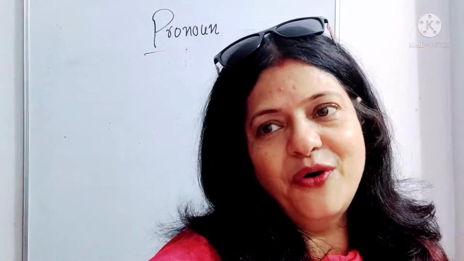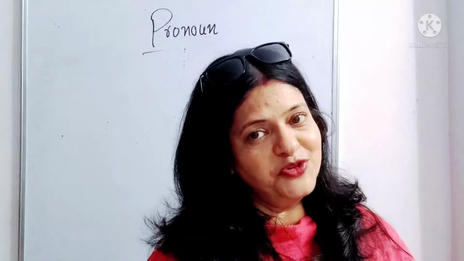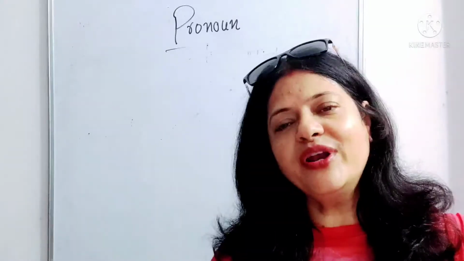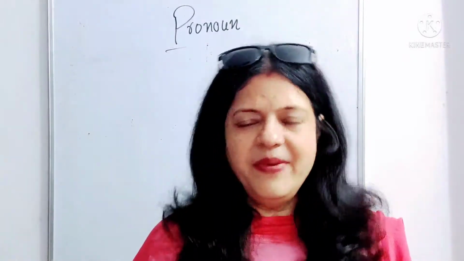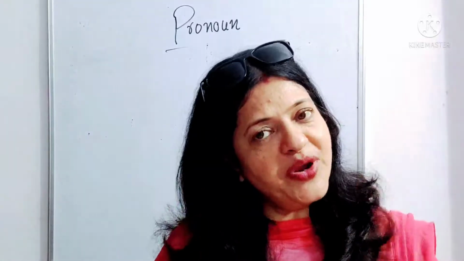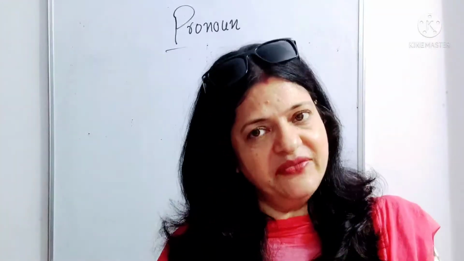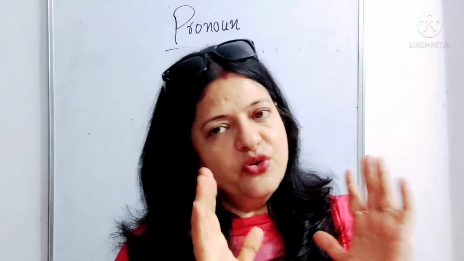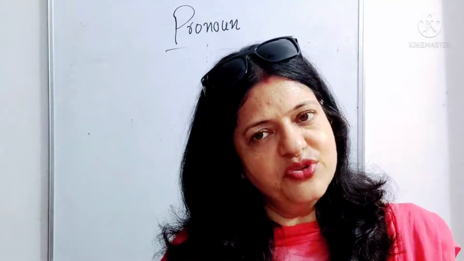Now it can be used as a provisional and temporary subject before the verb to be, when the real subject follows. Now, if a pronoun stands for a collective noun and the collective noun is taken as a whole, it will be used in singular number and neuter gender. Like we can say that the jury has given its verdict. Here jury is a collective noun, and we are using a singular pronoun and at the same time neuter gender for it.